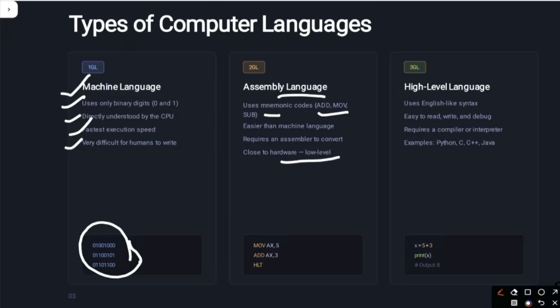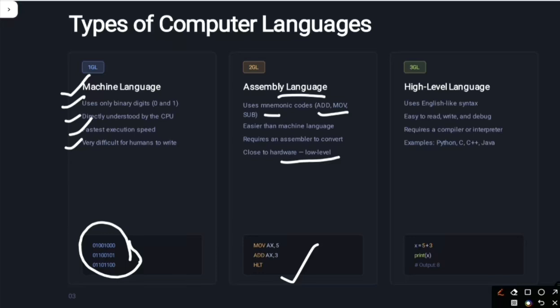Of course it is easier. It requires an assembler to convert: in low level or assembly language, an assembler converts what the programmer has written into binary, a machine code that a computer can understand. See the example given: move ax, 5; add ax, 3; HLT. This is an example of assembly language.